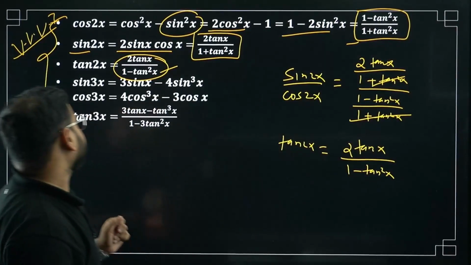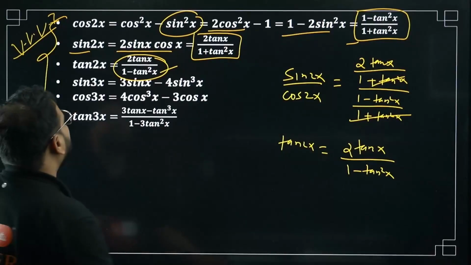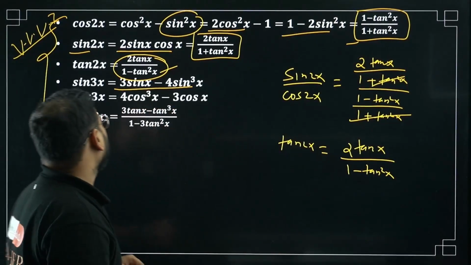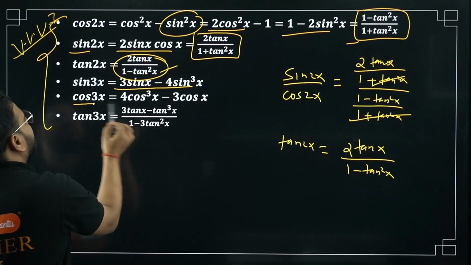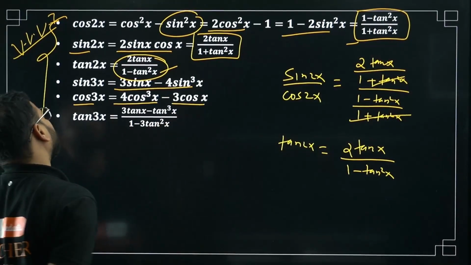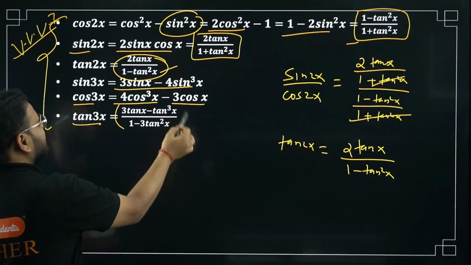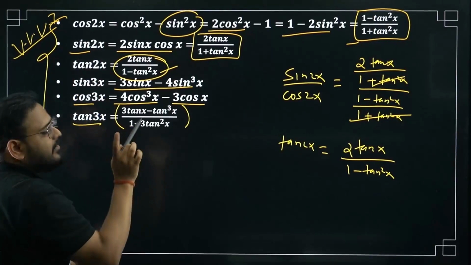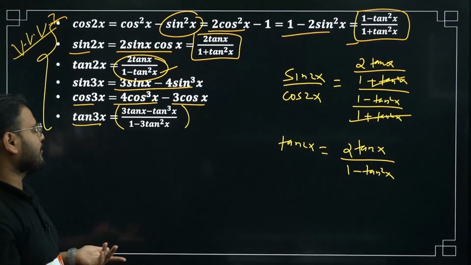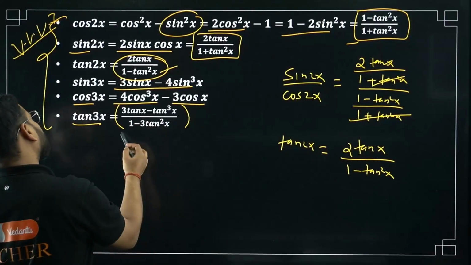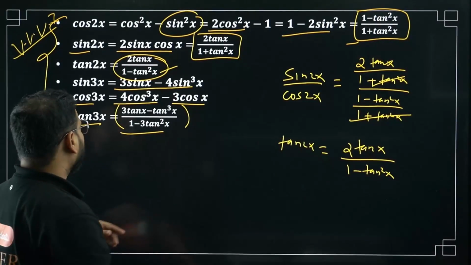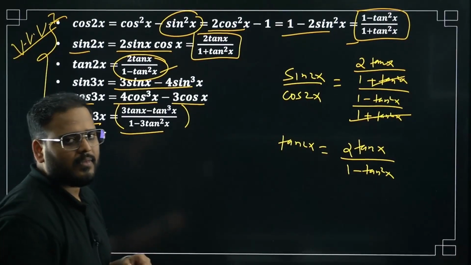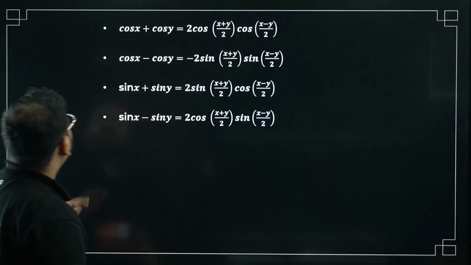Okay, let's go. Sin 3x, this formula, again relevant. I've solved questions like this in ITF, I think. Yeah, 3 sin x minus 4 sin cube x, and for cos 3x we have 4 cos cube x minus 3 cos x. Tan 3x is very rarely used, but remember this formula as well. The first 1, 2, 3, 4, 5 formulas are very, very important. The last one is rarely used, but still remember it: 3 tan x minus tan cube x upon 1 minus 3 tan square x. You can also find this formula using tan of x plus 2x. Okay, let's get ahead. This is done.